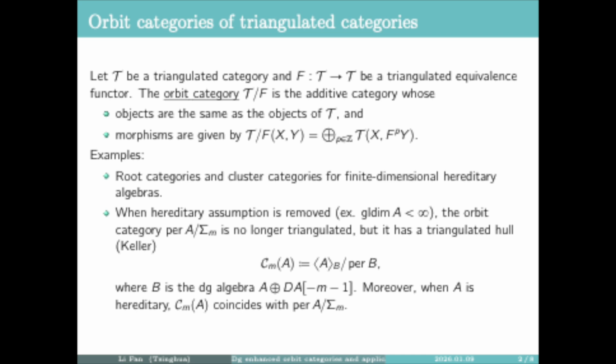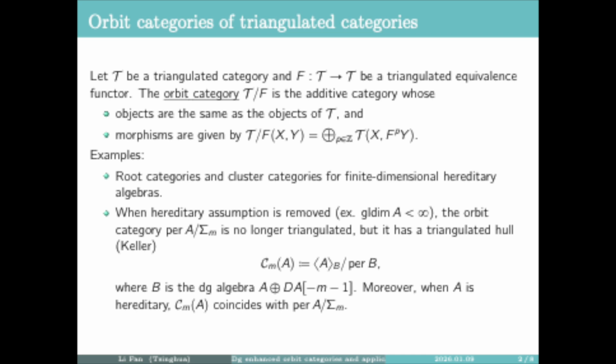However, in general, the orbit categories are not necessarily triangulated. For example, when the hereditary assumption is removed, the orbit category perfect A quotient by the self-functor composed with some shift is no longer triangulated, but it has a triangulated hull introduced by Keller in his work in 2005.